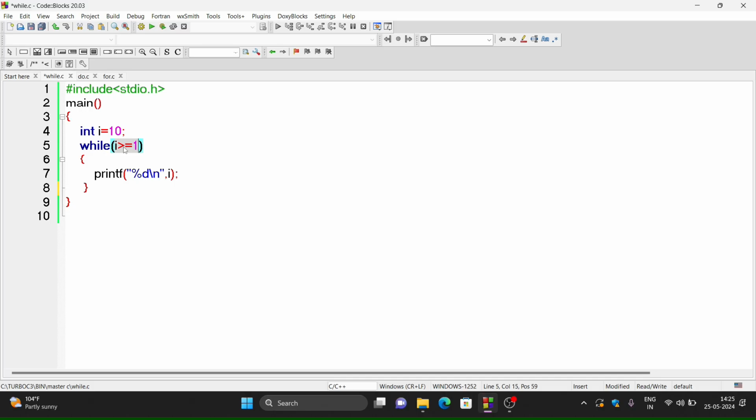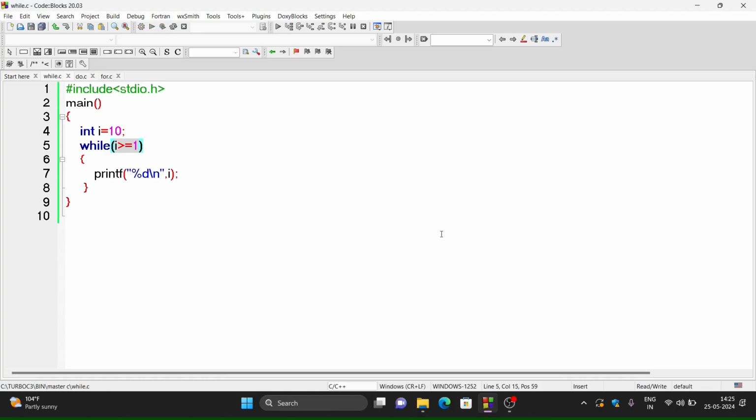It will never be false. So this loop will continuously produce the same output, that is 10, 10, 10, 10, 10 and so on. And this type of loop is called an infinite loop.